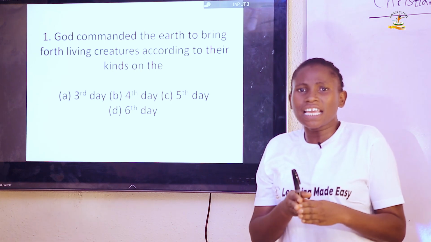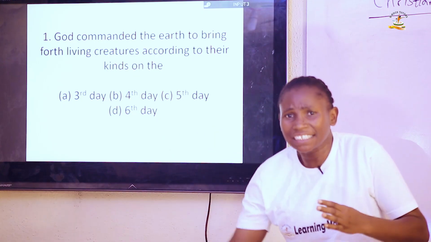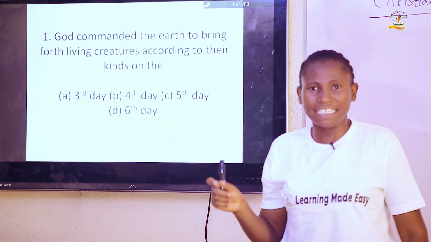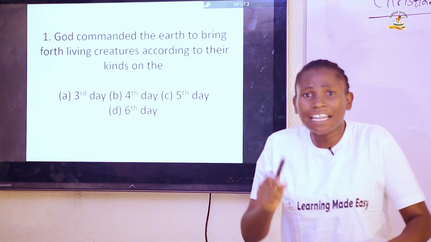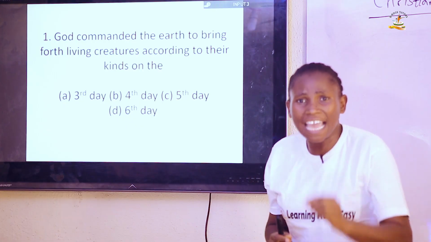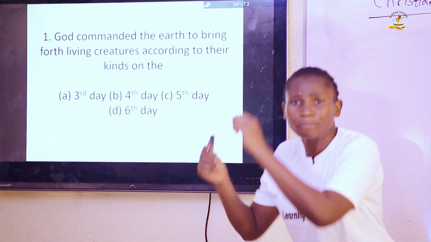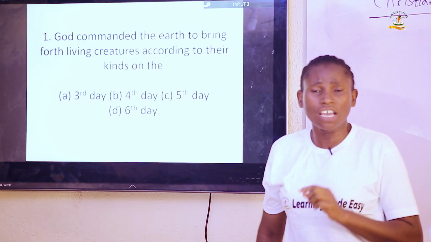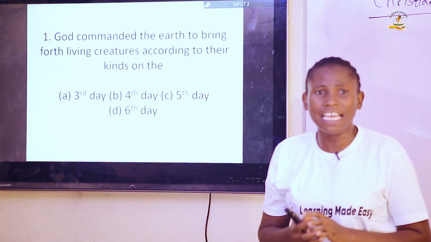And on the sixth day, God said, "Let the land yield living creatures according to their kinds." And on the same sixth day, according to the book of Genesis chapter 1, God said, "Let us form man in our own image and our likeness." That was what God did on the sixth day, and on the seventh day, he rested.